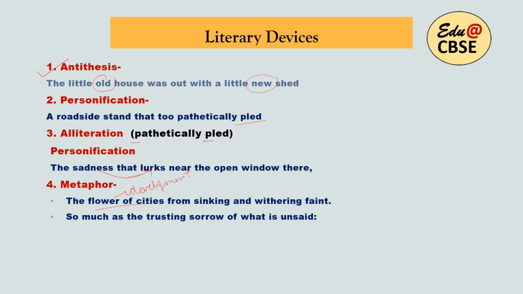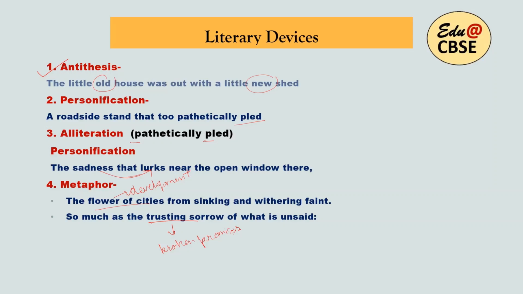Then next, metaphor we have: so much as the trusting sorrow of what is unsaid. As I said, this trusting sorrow stands for broken promises, so that is why it is metaphor. So we have done these four literary devices here: antithesis, personification, alliteration, and metaphor. Now alliteration, I'm not going to discuss wherever it is there in the poem because there are so many. So you can find examples of alliteration on your own.